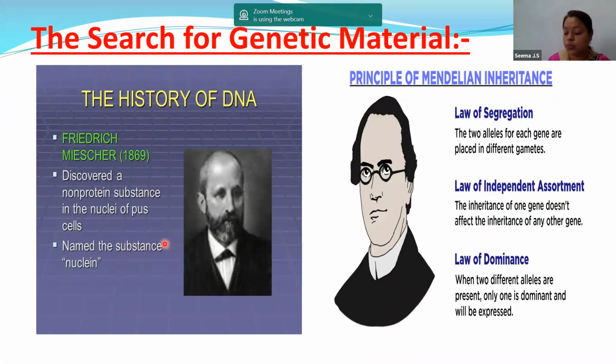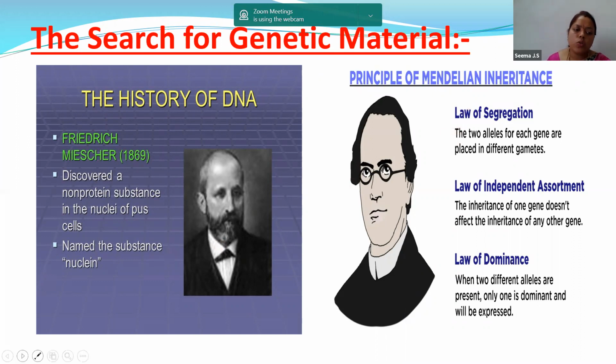Now, let us know the search for genetic material. Children, as you know, both scientists, Friedrich Miescher and Mendel, were working on their respective topics, and both studies were going on simultaneously. Friedrich Miescher was discovering nuclein, whereas the principles of inheritance were discovered by Mendel. Both studies were going on at the same time, but it took a very long time to understand that DNA is the genetic material.